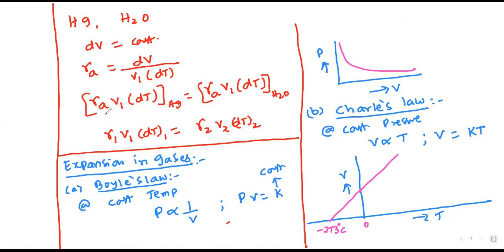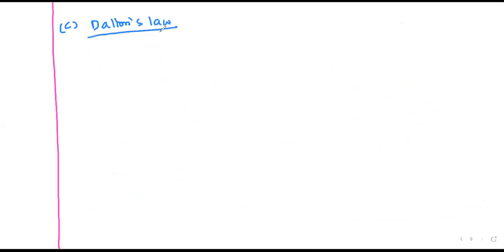Next we have Dalton's law. Here we have two rules. The first rule: at constant volume, the pressure of a gas is directly proportional to temperature.